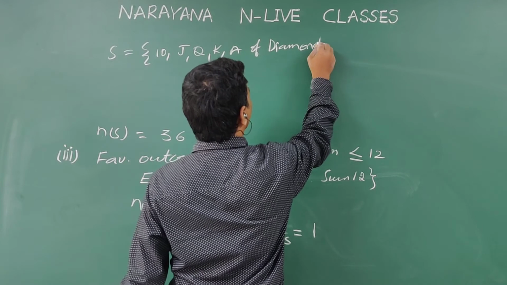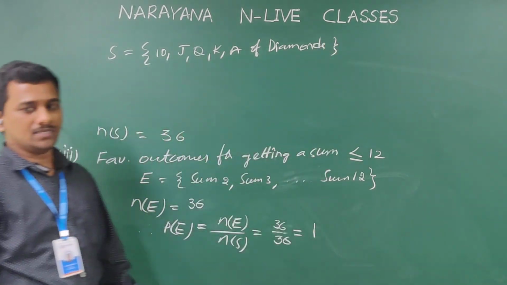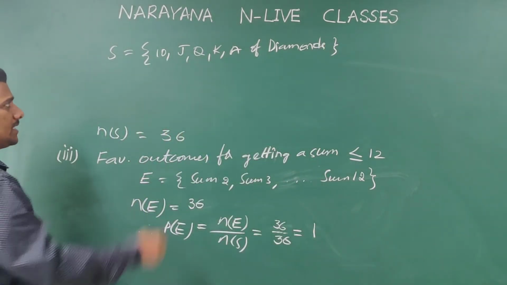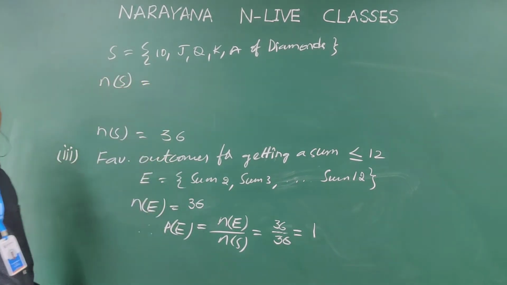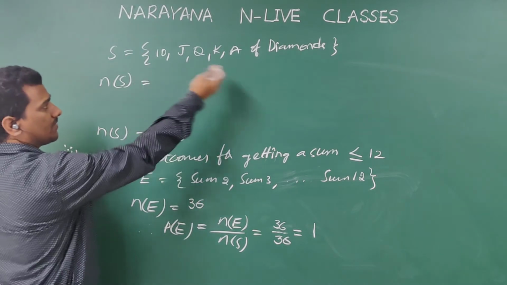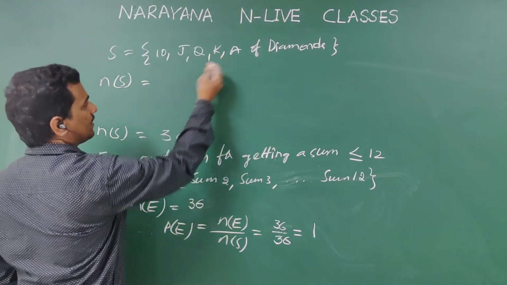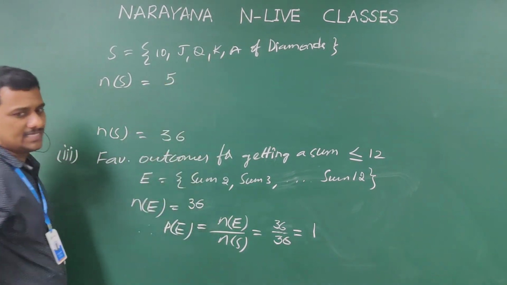Not all cards, only these 5 cards. So n of S is equal to the number of elements: 1, 2, 3, 4, 5. n of S is 5.